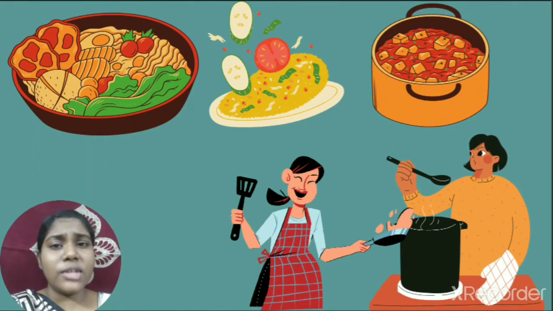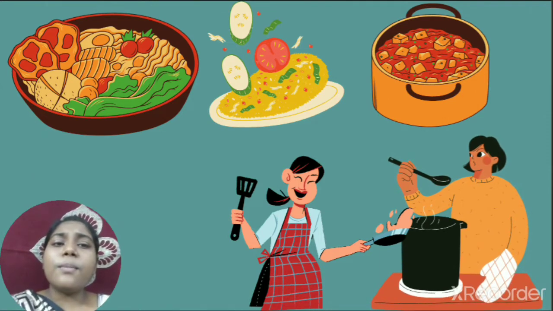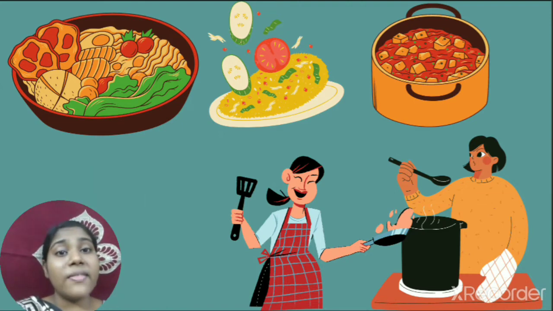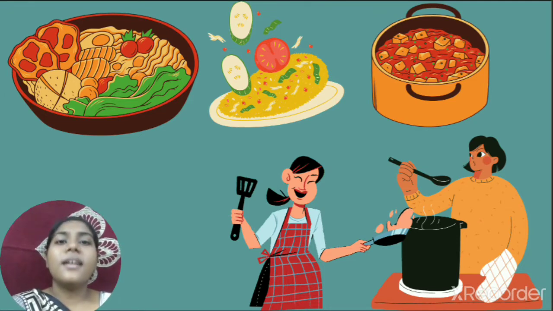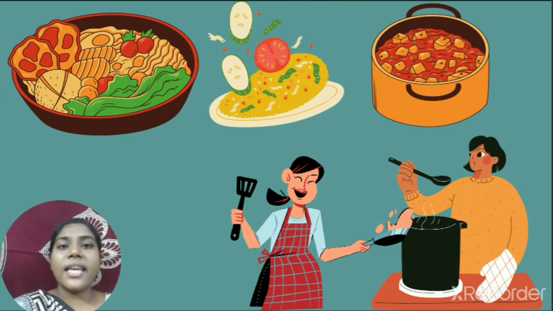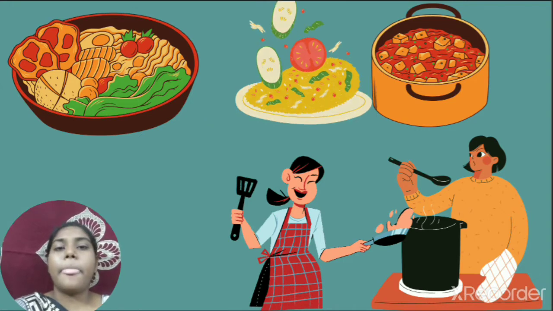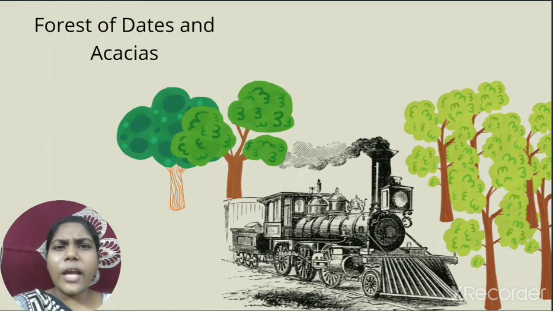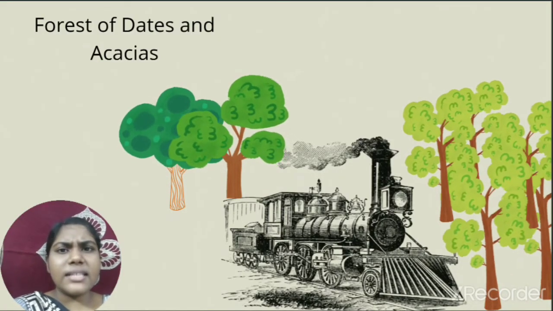When they reached Burhanpur, all of them made breakfast for themselves and their families. Can you see their curry boiling? There is biryani and all types of vegetables and meat. They cooked there because they were very hungry. At one point of time, they reached a forest of dates and acacias. What are acacias?